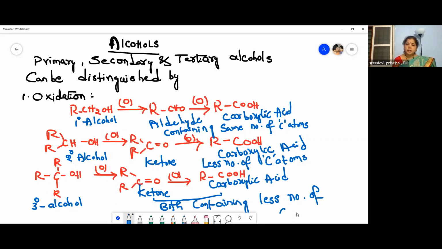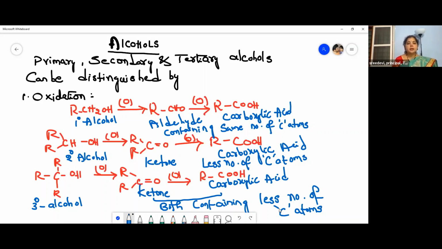Okay, I think it is clear for you now. So this is the first reaction by which we can identify a primary, secondary and tertiary alcohol. The primary alcohols on oxidation give an aldehyde, which on further oxidation gives a carboxylic acid. So both of them contain the same number of carbon atoms.